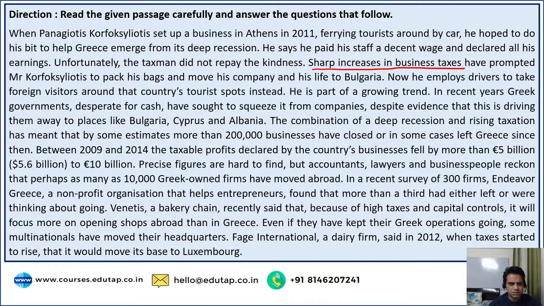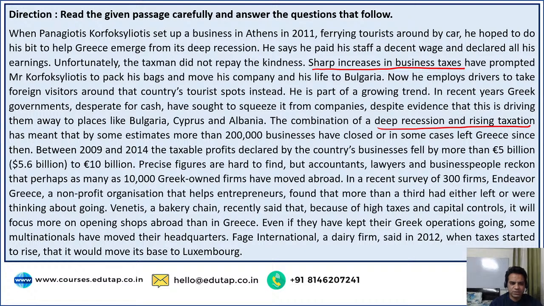In recent years, Greek governments, desperate for cash, have sought to squeeze it from companies, despite evidence that this is driving them away to places like Bulgaria, Cyprus, and Albania. The combination of a deep recession and rising taxation has meant that by some estimates, more than 200,000 businesses have closed or in some cases left Greece since then.